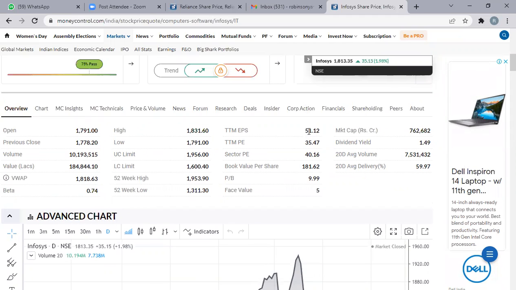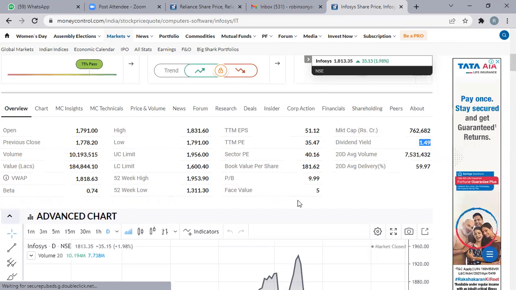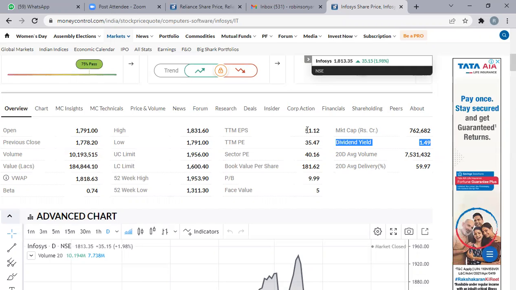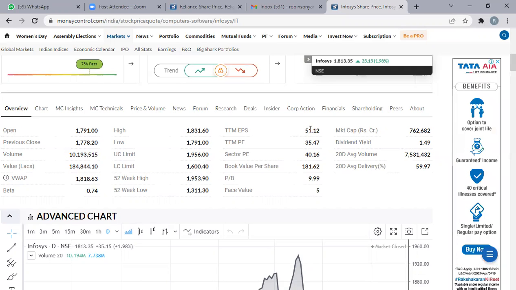So what is EPS? Earnings per share is profit after tax divided by the number of shares issued. Profit after tax is cut into a number of pieces. How much can I distribute to each shareholder? I can distribute 51 rupees to each shareholder, but I am not going to give all the 51 rupees. I am going to give only 1.49%, the dividend yield, of 51 rupees. That is how it happens.